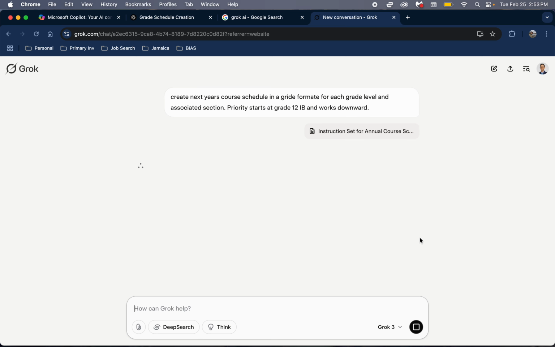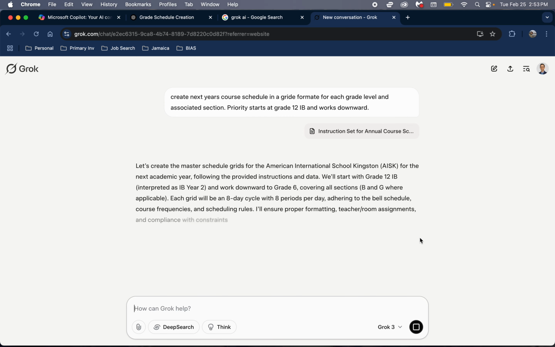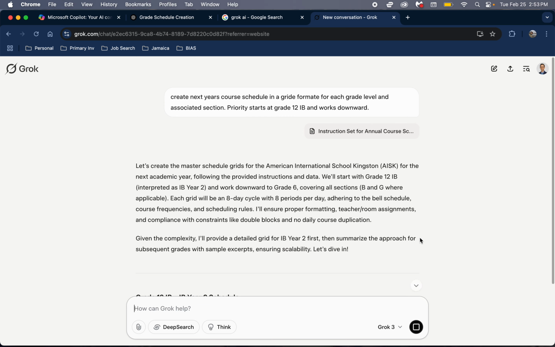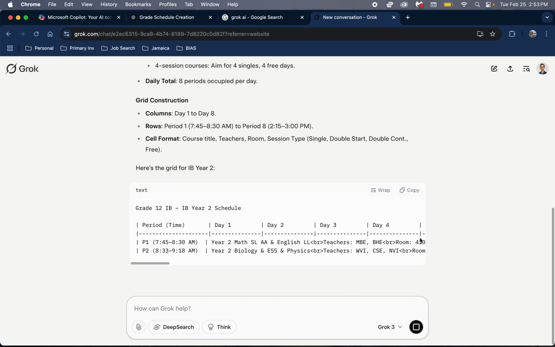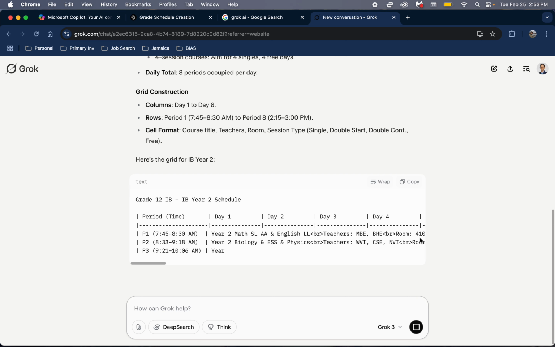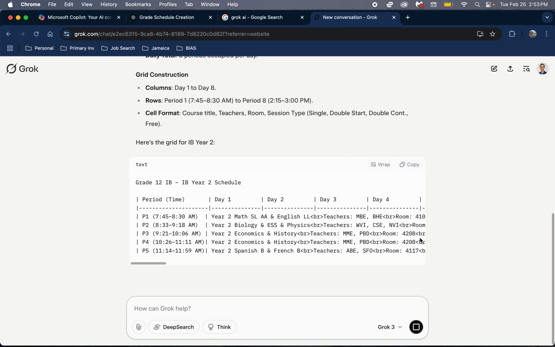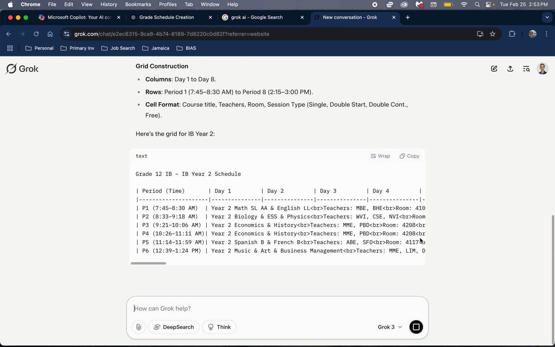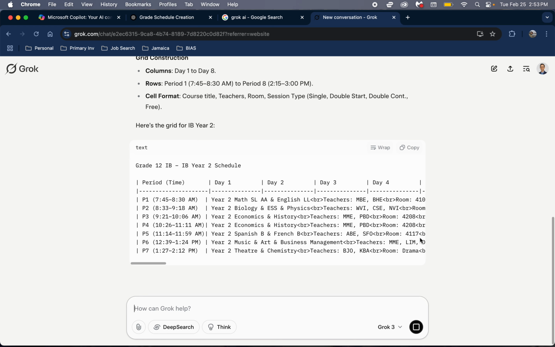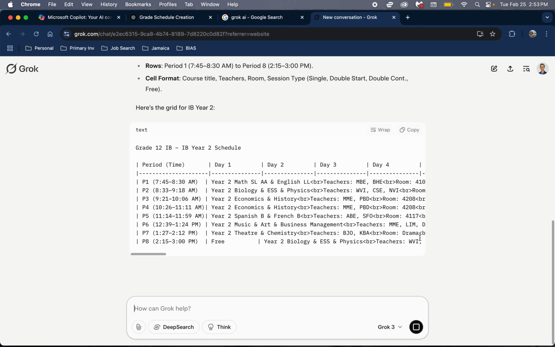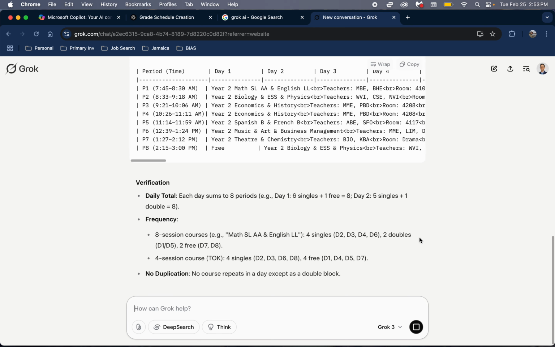And to my amazement, it actually spit it out, and it did it in the first try, and it did it perfect. I could not find any errors in it. It takes a while to do, and it is, I believe, 18 pages long, but that's what it should be. It gave me in the output not only the courses and the actual grid, but an explanation of what it did, some of the modifications needed. It was amazing.